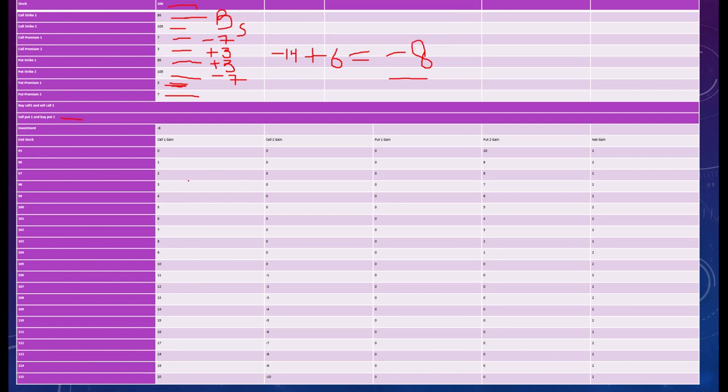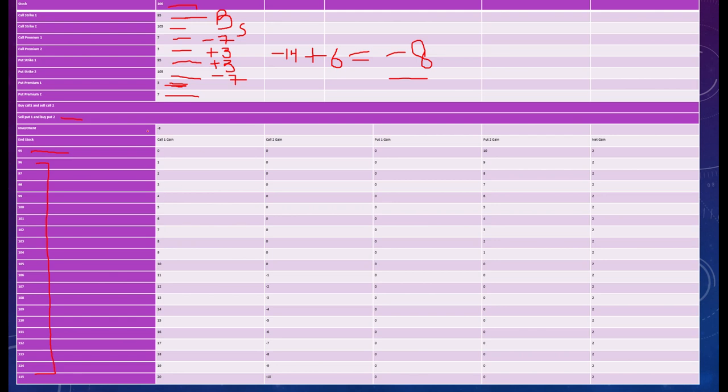Now let's understand the strategy. So first is buying a call at 95. I am buying, so I have a right to buy at 95. Till the time market price is 95, I am not going to exercise this bid. But the moment market price crosses 95, I am going to exercise this bid, and here I will be at profit. So from here my profit is 1, 2, 3, 4, 5 and so on.